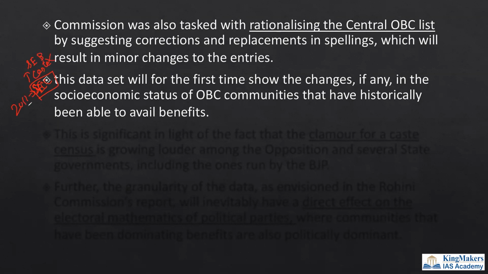Friends, you remember this 2011 census, that is the SECC census, was done in parallel with the normal population census that is done every 10 years. But this census has released only the information about the social and educational backwardness, but it has not released the caste census. But lots of state governments have demanded the caste census. But this Rohini panel committee, coming up with this rationalizing of the OBC list, may be giving certain ideas about the caste census. This is what the author is talking about.